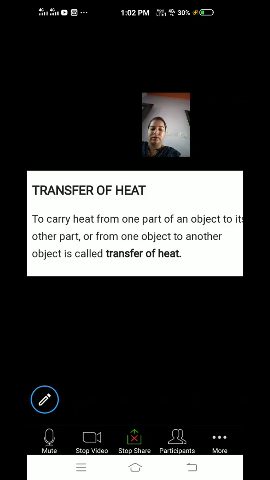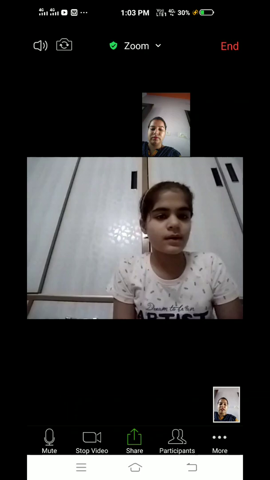Okay. Firstly, we are discussing about transfer of heat. Transfer of heat means to carry heat from one part of an object to another part. When heat is transferred from one part to another part, it is known as transfer of heat. Or it can be transferred from one object to another object. This is transfer of heat.